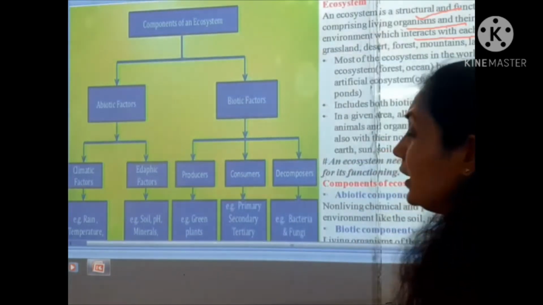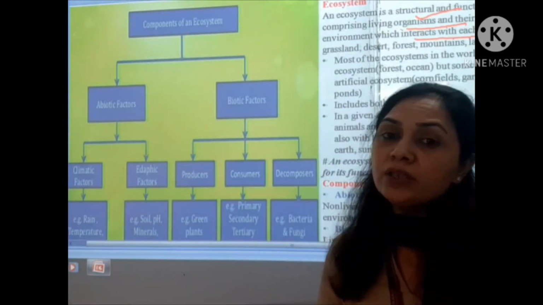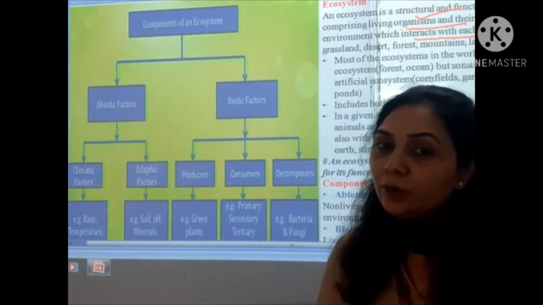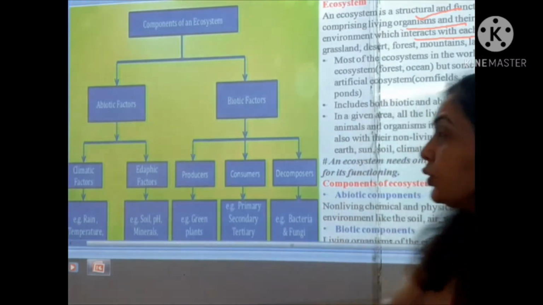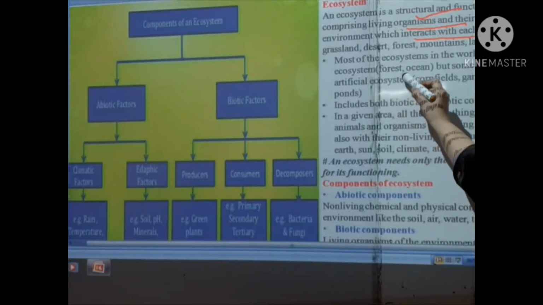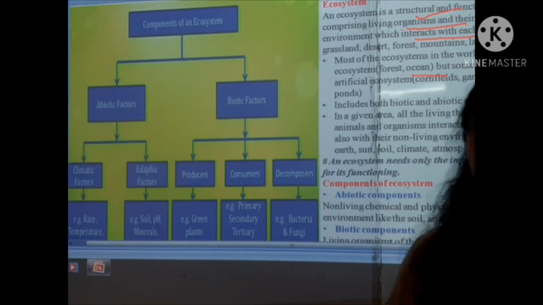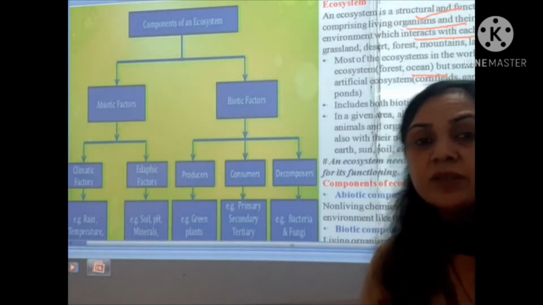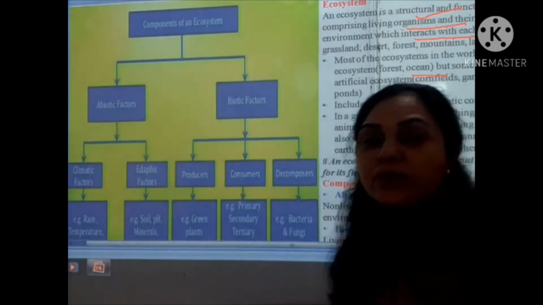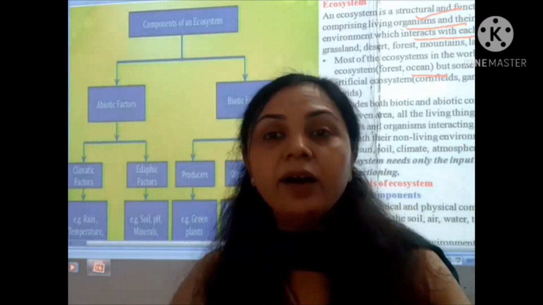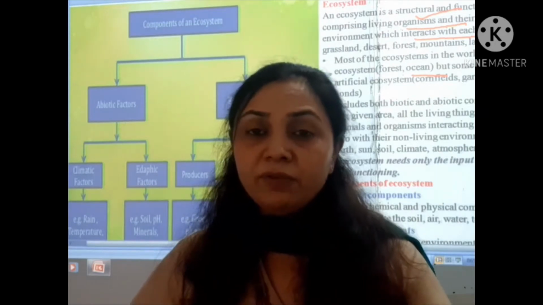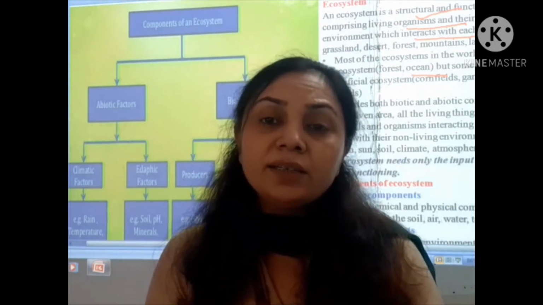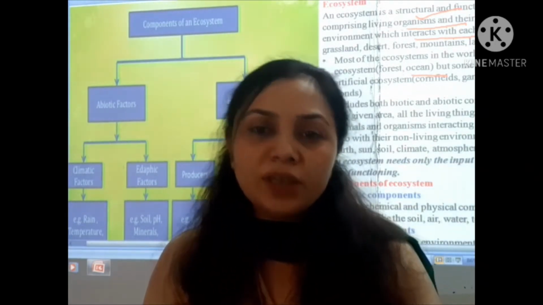So students, there are two types of ecosystem that we can say, the natural ecosystem and the artificial. The natural ecosystem, like the forest, oceans, that nature has made itself, is a natural ecosystem. Apart from that, if we are creating a garden in our house, which we have made ourselves, that is the man-made or the artificial ecosystem.